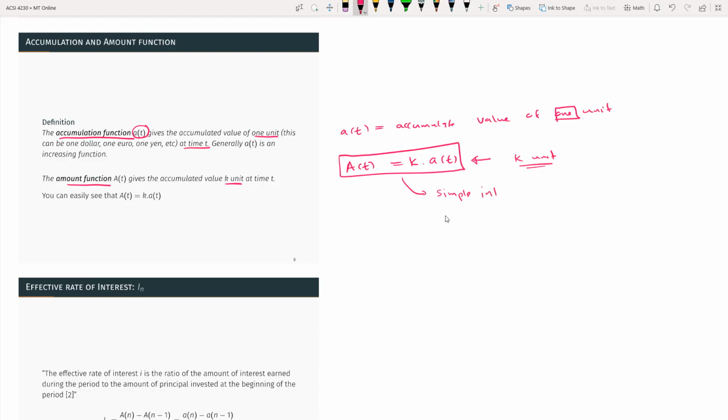Simple interest would give you a(t) to be 1 plus it, and then you have compound interest, which would give you a(t) to be 1 plus i to the power t, and so forth. So that's for the basic feature. But right now we are just using a function form. It needs to be defined actually.